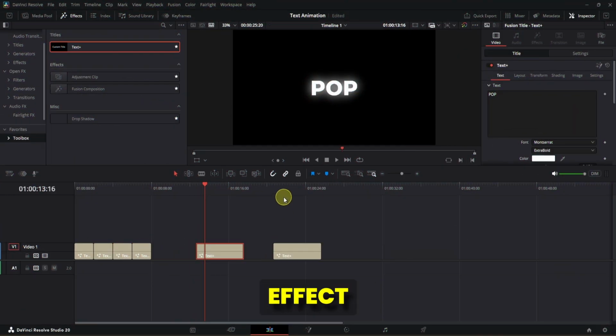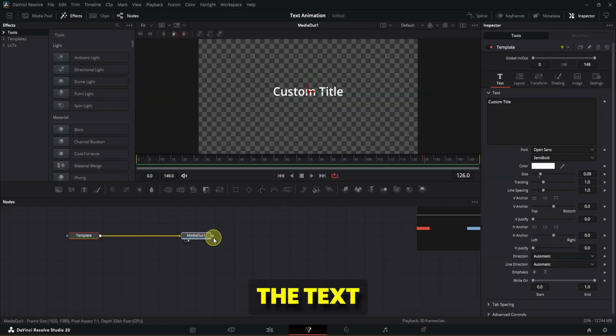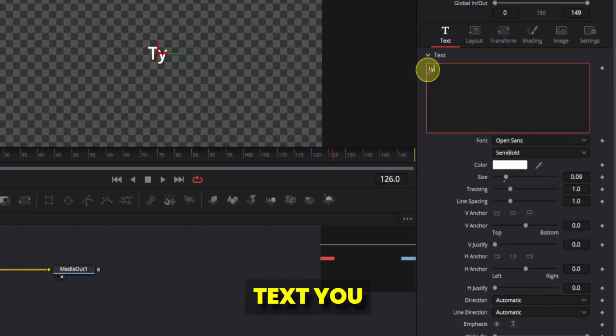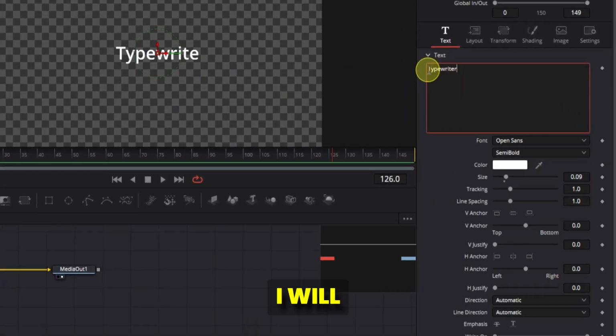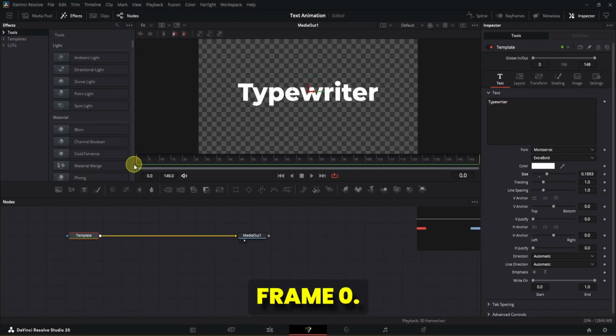Drag the text plus effect onto your timeline. Open in Fusion. Select the text plus clip. Type the text you want to animate. For example, I'll type typewriter. Change the font. At frame 0, add a keyframe, and at frame 10, we will add another keyframe.